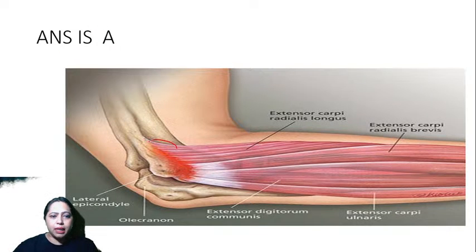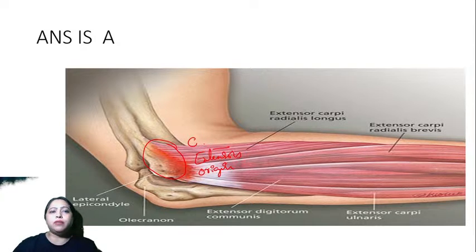This indicates the common extensors origin. Sometimes it can get inflamed, and inflammation is because of constant usage of this region. What is the condition known as? Anybody has any idea?